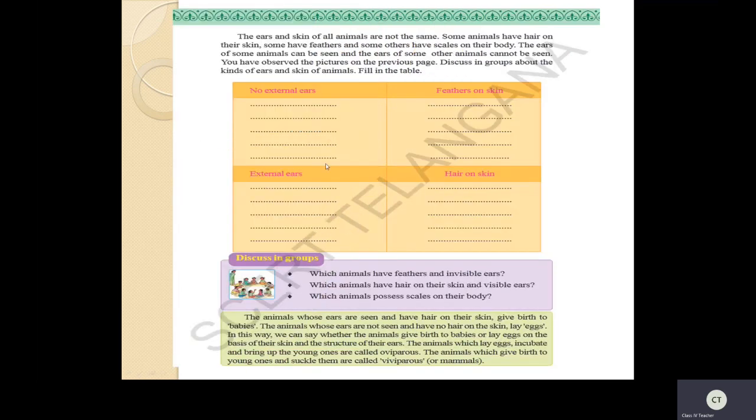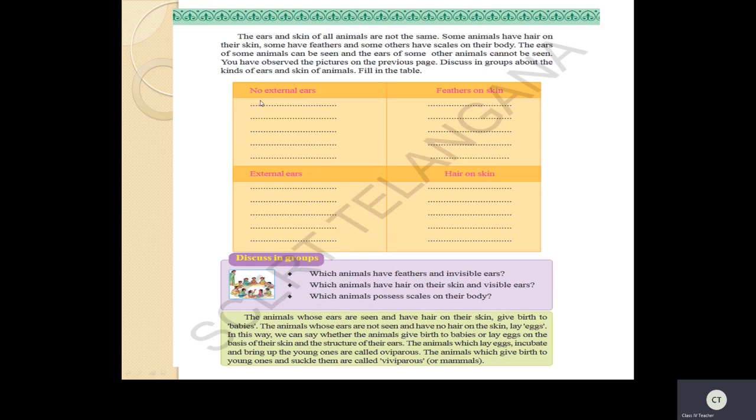Now see here, you have to discuss and write in this table. Let us discuss this. See here, children, a very important thing: the animals which are without external ears mainly possess feathers on their skin. If you see this sparrow, parrot, crow, all of these have feathers. Have you noticed? And do they have external ears? No, no external ears. They have only small holes. This is the main difference you have to remember.